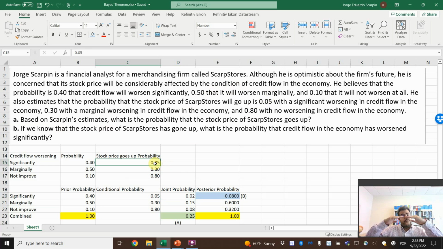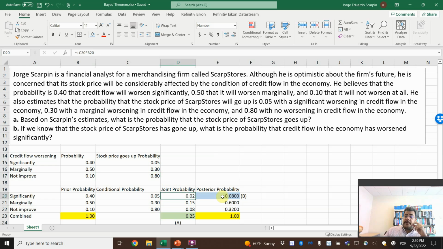So if 100% is here, only 5% probability that the stock price goes up. Or this is the maximum, 80% chance. So our final number will be between 0.05 and 0.8. That is the max and minimum of our conditional probability.